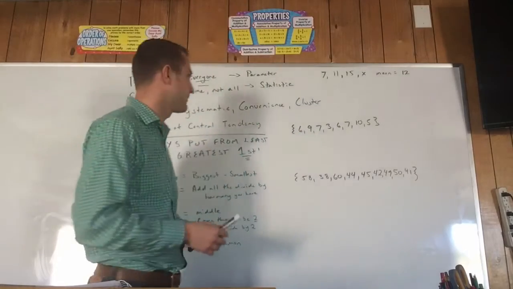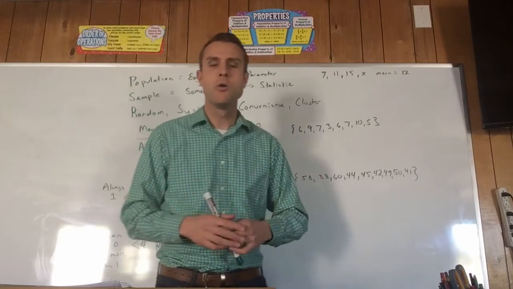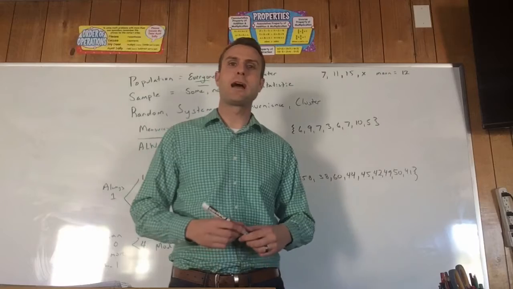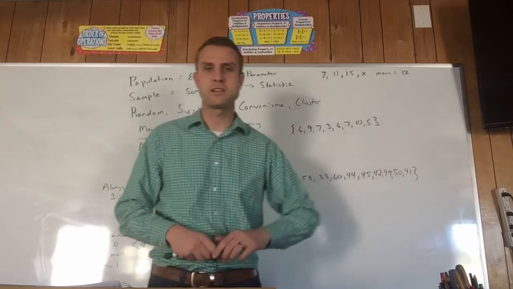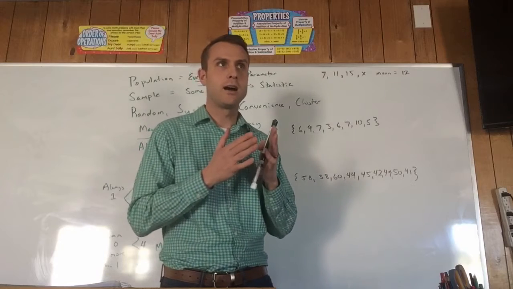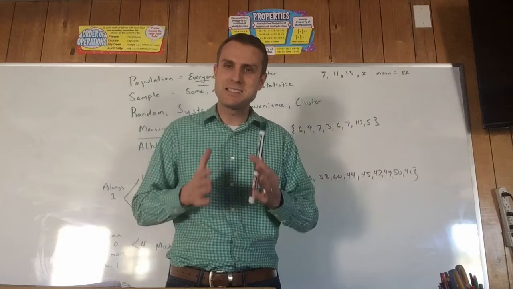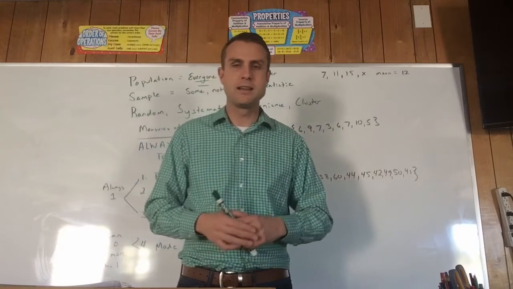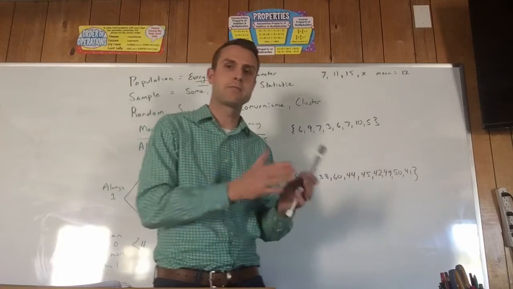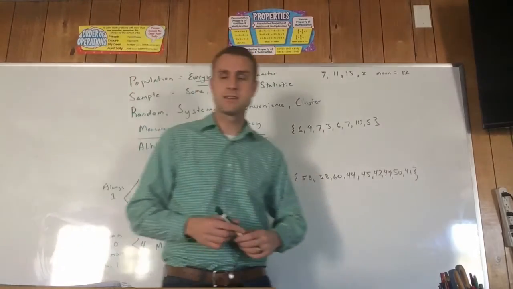Another way I can get information is by using a systematic method. So a systematic method would be I do the same thing every time. For example, I choose every 10th person, or I choose every person whose name begins with A, or something like that. I have a system to how I do it. It's not random. There is a specific way that I do it every single time. That's systematic.